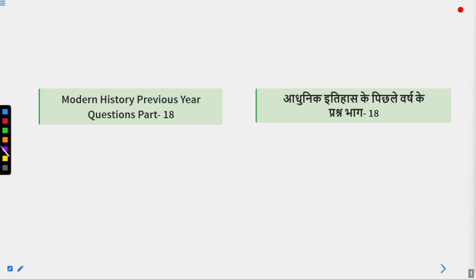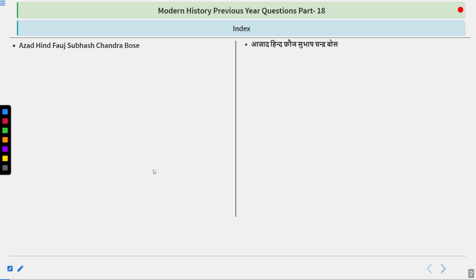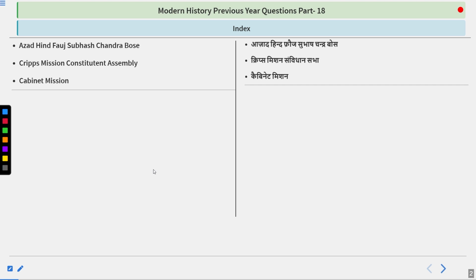Before we start, these are the topics I have covered for you in this session: Azad Hind Fauj, Subhash Chandra Bose, Cripps Mission, Constituent Assembly, and Cabinet Mission. So let's start our session without any delay.